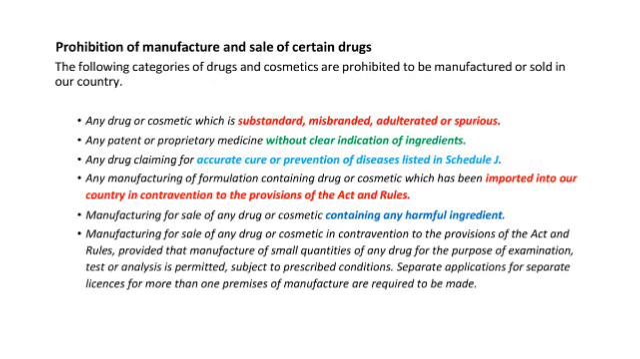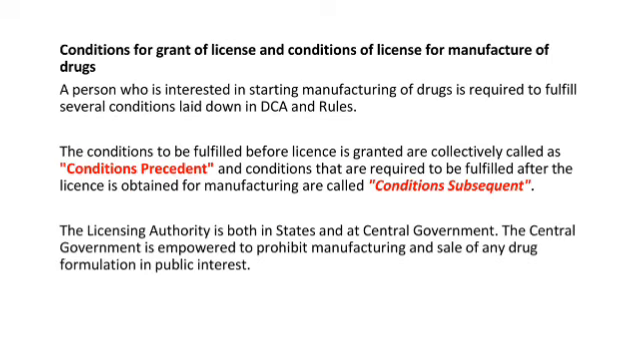Next one is the prohibition of manufacture and sale of certain drugs. Any drug or cosmetic which is substandard, misbranded, adulterated or spurious, or any patent without clear indication of ingredients, any drug claiming for accurate cure or prevention of diseases listed in Schedule J, or any manufacturing formulation imported into our country. Then conditions for grant of licenses and conditions for manufacture of drugs.